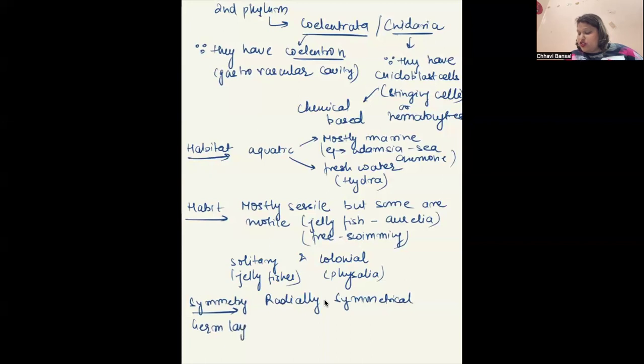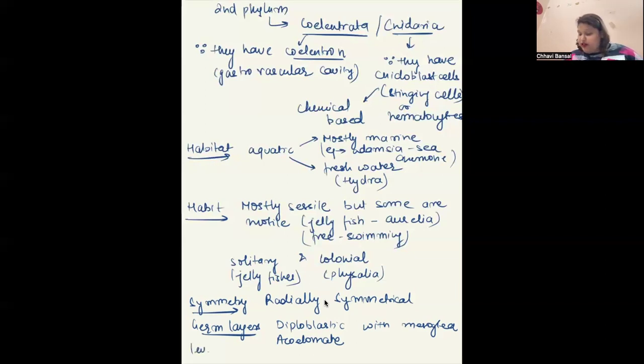Germ layers. What are the germ layers? They are diploblastic, right? They are diploblastic with mesoglea. What is mesoglea? Mesoglea is the non-living layer between ectoderm and endoderm. Then they are acoelomate. Why? The coelom develops first in a triploblastic organism, and this gastrovascular cavity or coelentron that we are discussing here is not of embryonic origin. The embryonic origin coelom is absent. That's why they are called acoelomate.